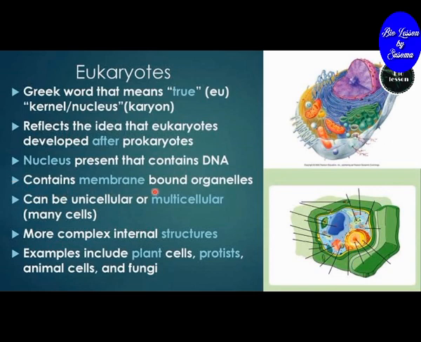The eukaryotes contain membrane-bound organelles. The eukaryotes can be unicellular or multicellular. The eukaryotes contain more complex internal structures. Examples of eukaryotes include plant cells, protists, animal cells, and fungi.